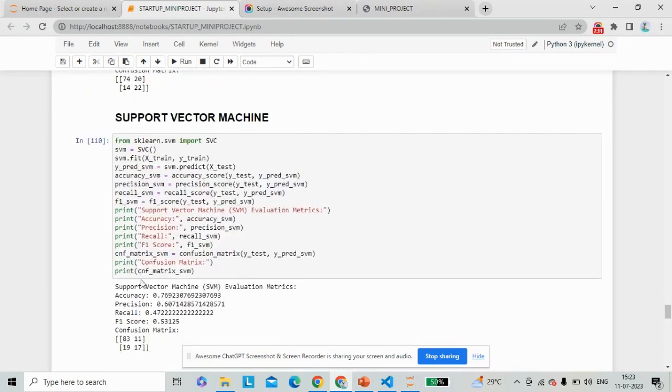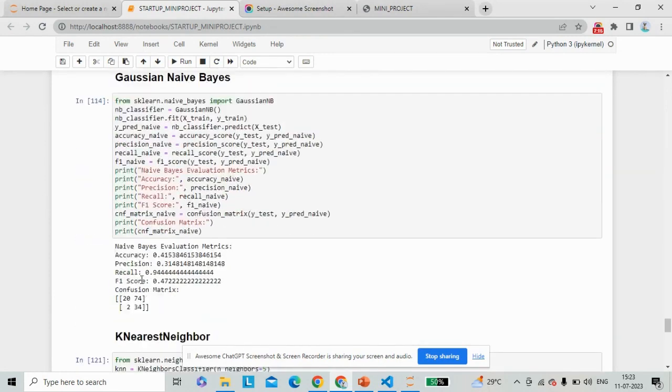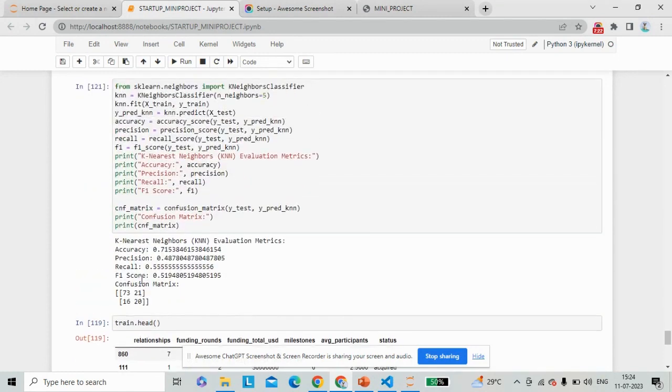And the next one is support vector machine, the performance metrics of the support vector machine, and the Gaussian naive Bayes, the performance metrics of the Gaussian naive Bayes, and k nearest neighbor, the last algorithm which we have used. By considering all the algorithms we have used, the accuracy of the support vector machine was high.